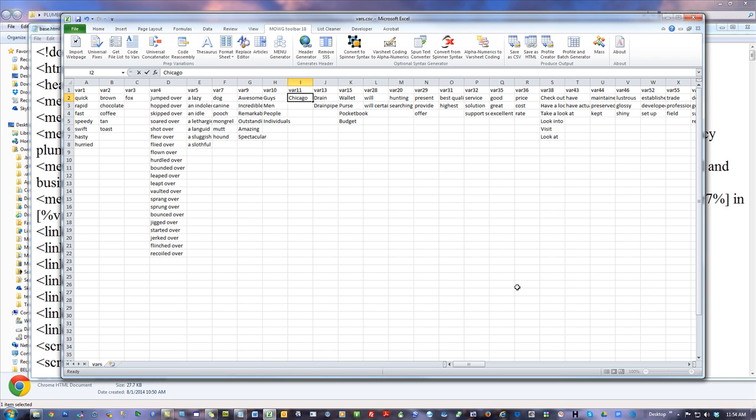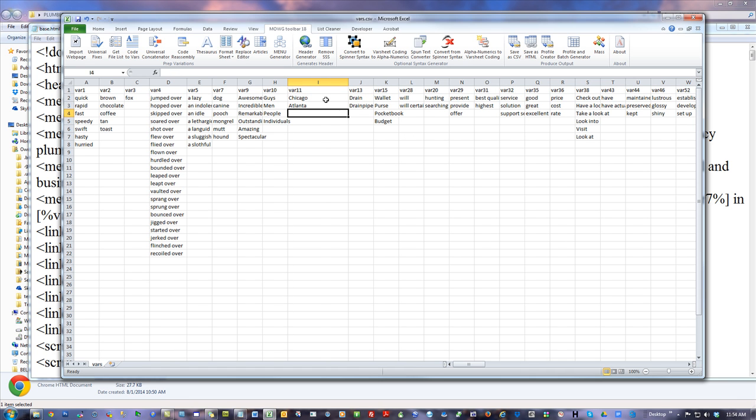I could even go like Chicago or Atlanta. But I could continue if I wanted. I could make it like Chicago, comma, IL for Illinois. Atlanta, comma, GA for Georgia. And I just doubled the whole thing, because even for Google, a quick brown fox jumped over the lazy dog in Chicago, Illinois is a different thing than a rapid coffee fox or whatever, a rapid tan fox hurdled over a languid pooch in Atlanta, Georgia. See, they're different concepts. So that's like 600 web pages I can do now, for example.